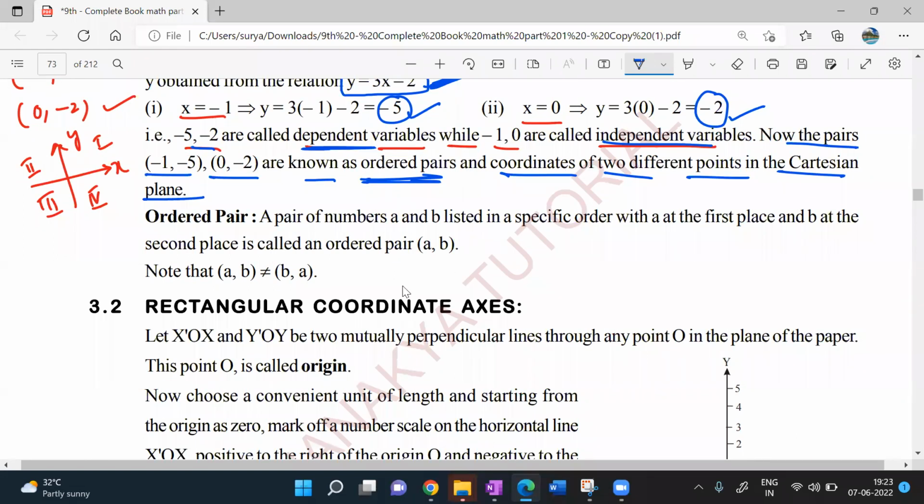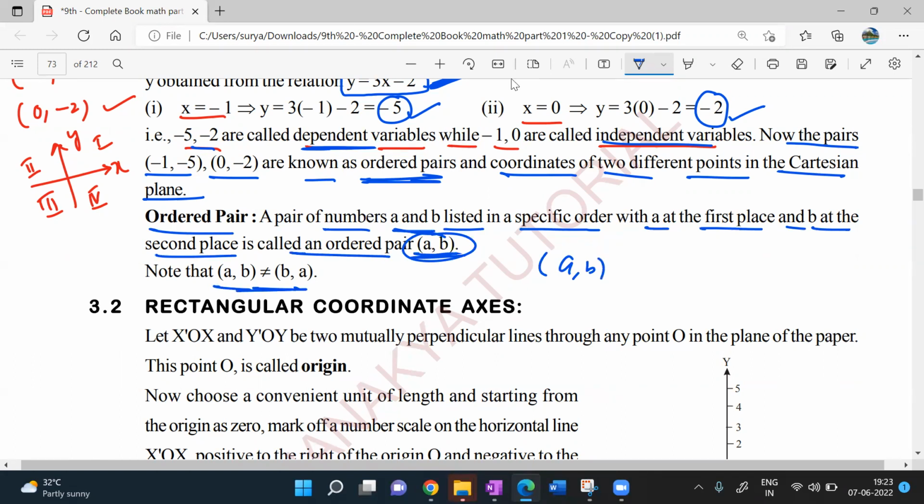Ordered pair is nothing but a pair of numbers A and B listed in a specific order, with A at the first place and B at the second place. We will denote an ordered pair with A comma B like this. Note that A comma B cannot be equal to B comma A.